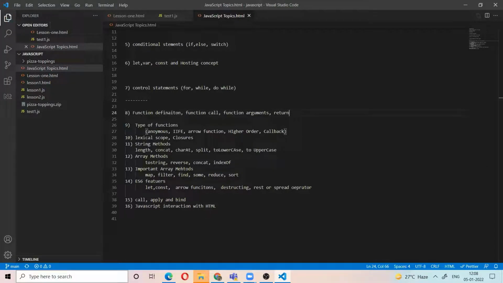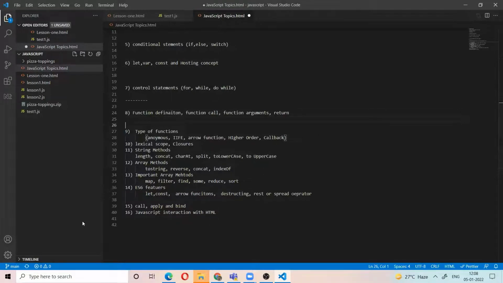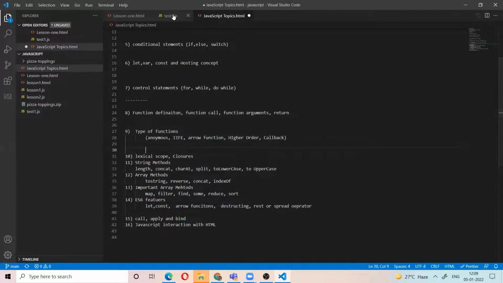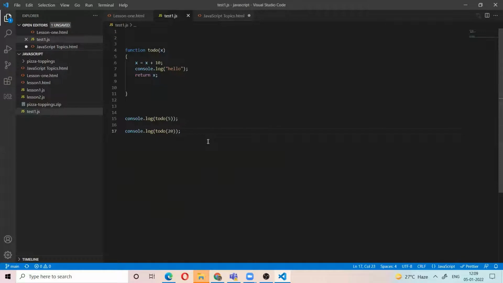Okay. Now, types of functions. Up to here these are some advanced level. Now we have some types of functions. This is a function. Here todo is a function, right? Sometimes we can define a function without a name. Here the function name is todo.